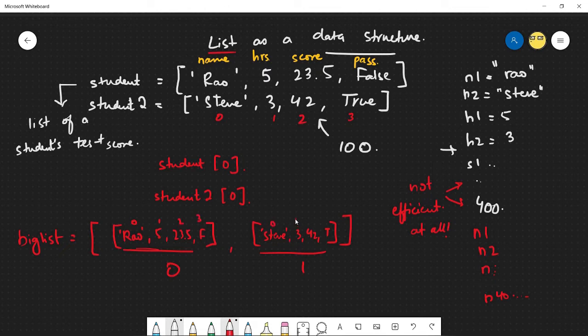So you'll have 0, 1, 2, 3. So a very good way of storing lots and lots of information that are slightly related to each other in more efficient ways. So data structures are really good for doing that.